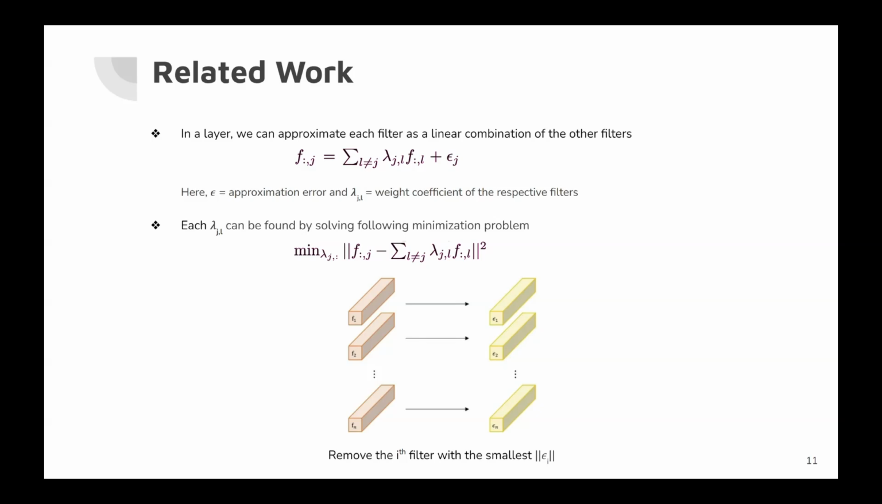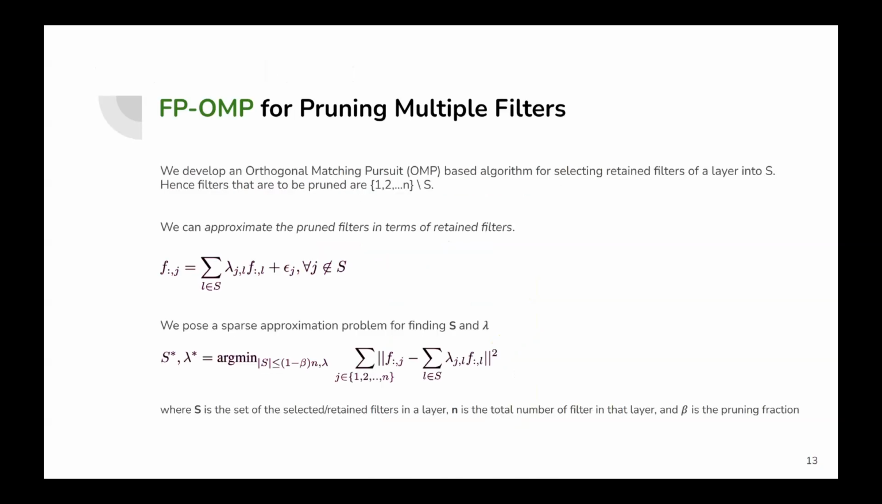For speeding up the pruning method, we have come up with an algorithm that prunes the filters of a layer for a given fraction all at once. We developed an orthogonal matching pursuit based algorithm for pruning multiple filters together. FPOMP addresses the limitations of LRF.